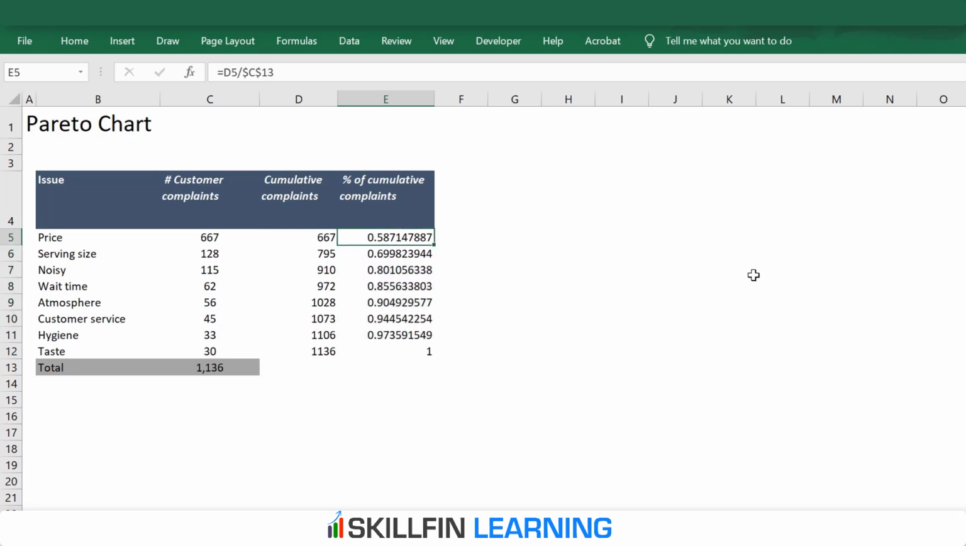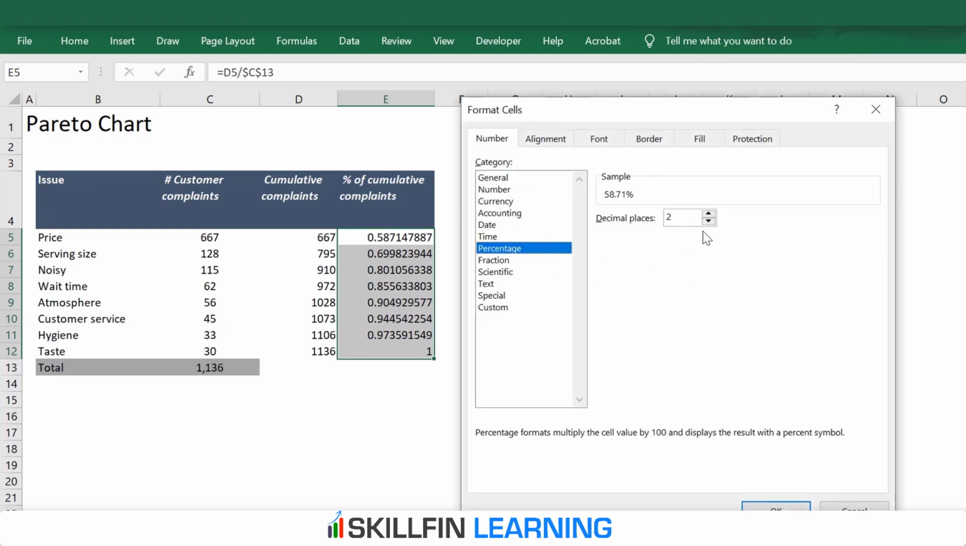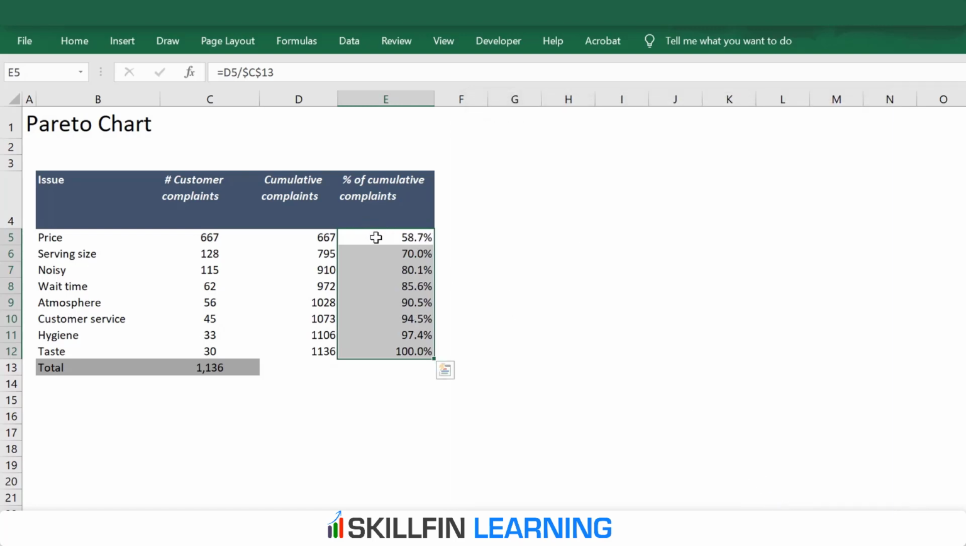To convert this cumulative complaints in a percentage format, select the range and then press Control 1 and then select percentage, decimal places 1, OK. So we have the cumulative number of customer complaints. So this is step number 2.